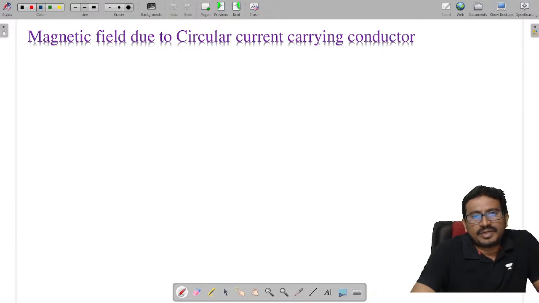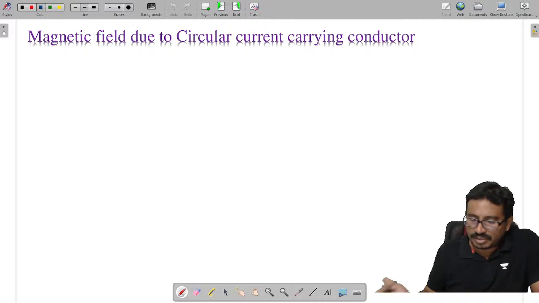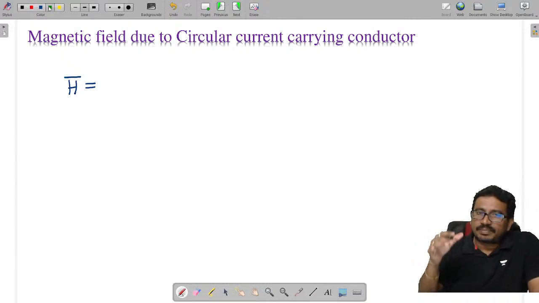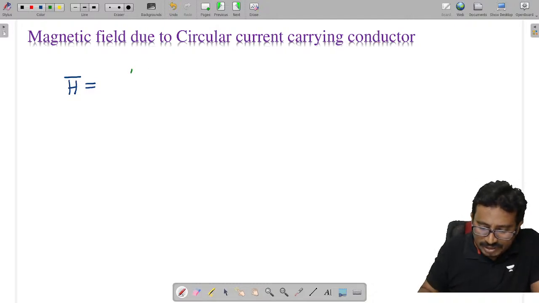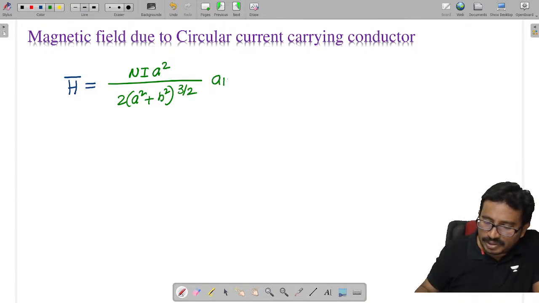Now, magnetic field due to a circular current carrying conductor. Let us say the circular current carrying conductor is placed in the XY plane. Consider H, which is given as N I A square by 2 into (A square plus H square) power 3 by 2, and the magnetic field is along H cap.